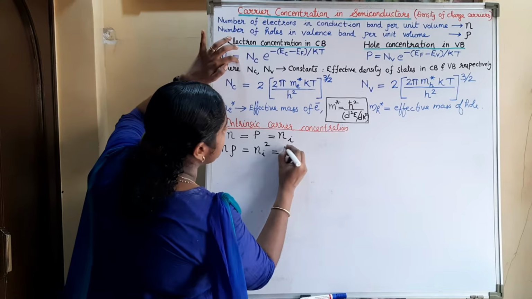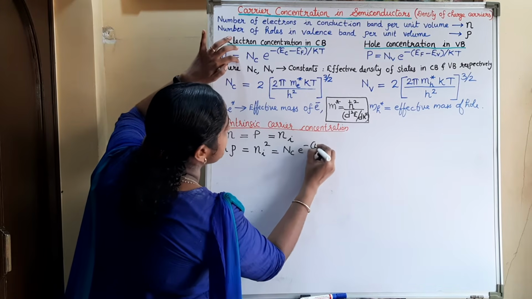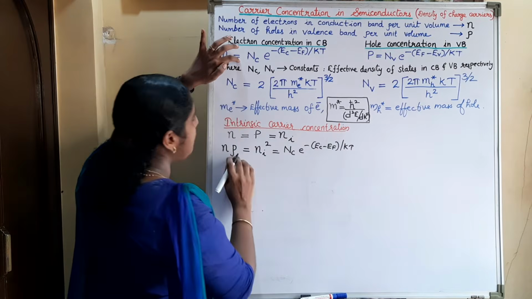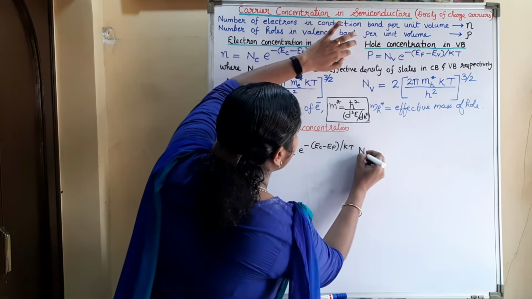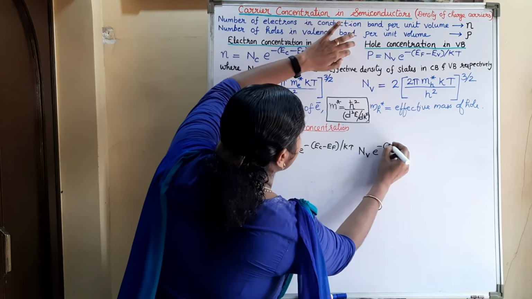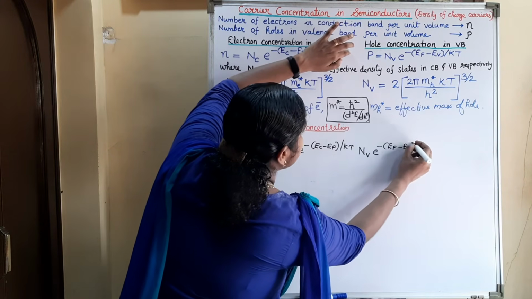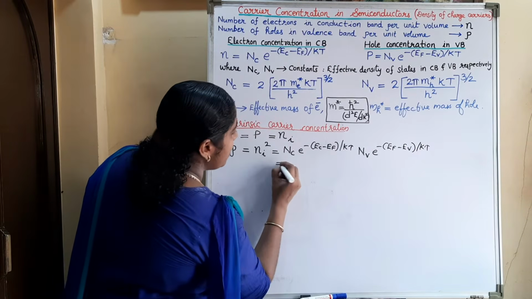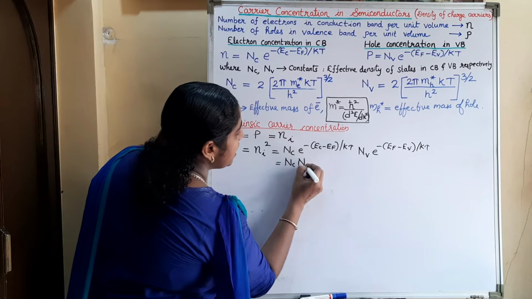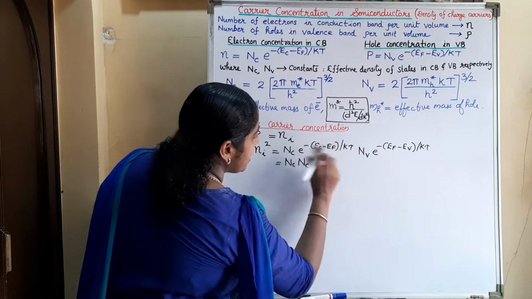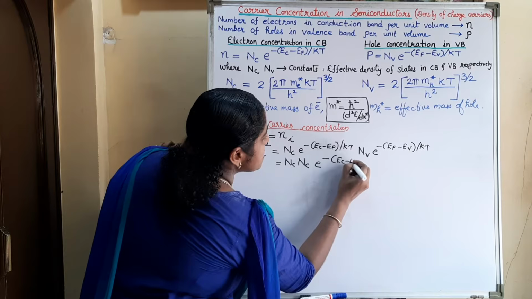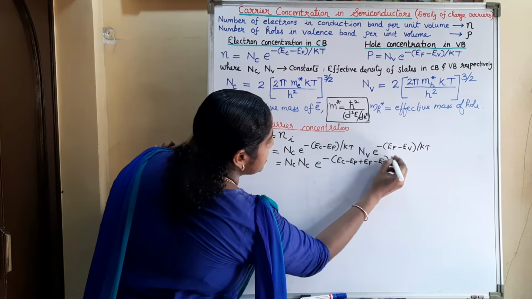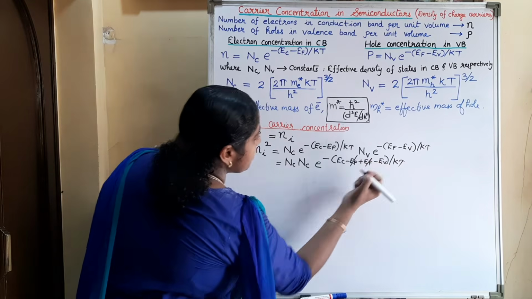N is equal to Nc into e raised to minus (Ec minus Ef) divided by kT, and P is equal to Nv e raised to minus (Ef minus Ev) by kT. So we can combine the exponential terms there. That is equal to Nc Nv e raised to minus, taking outside, (Ec minus Ef plus Ef minus Ev) by kT. So this minus Ef plus Ef will cancel.